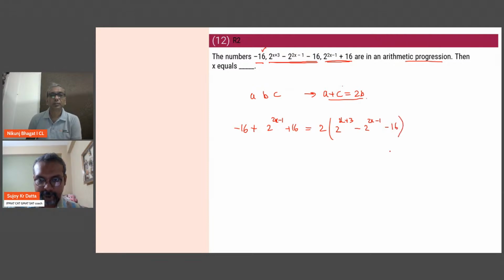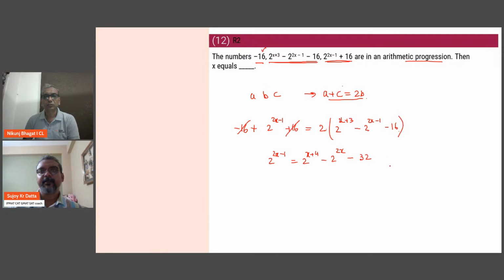All right, the 16 is gone. The equation now comes up to 2 times this again minus 2 times of this. Now 2 to the power x and 2 to the power 2x, there is a relation.